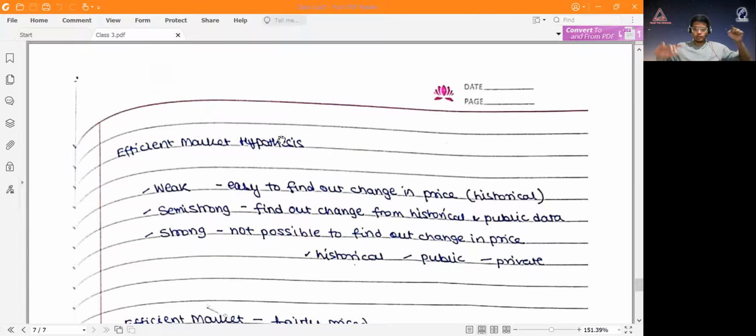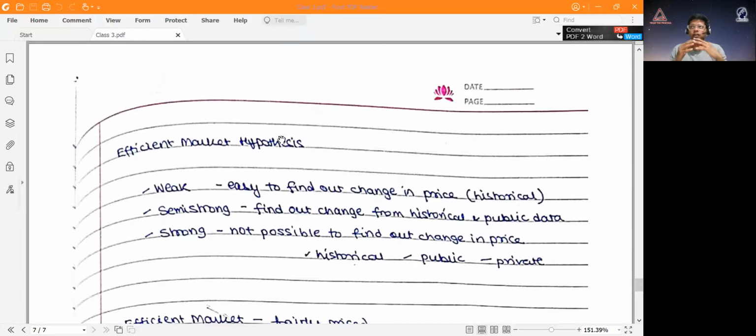In the pre-recorded video, he mentioned there are 3 kinds of markets: a weak efficient market, a semi-strong market, and a strong market. A weak efficient market is one where you can easily find out the change in price based on historical data. For example, in a sugarcane industry or any industry where every time the cropping season happens, there's a change in the price. Now it's easy to find out the change in price based on the historical data. That is a weak form market. As an investor, I can predict what is going to happen in the market based on historical changes I've seen earlier. So that is a weak market.